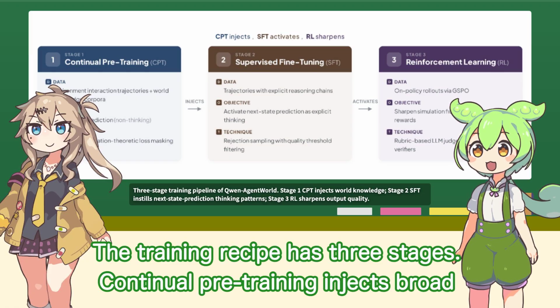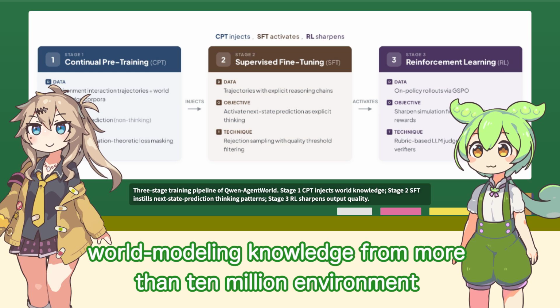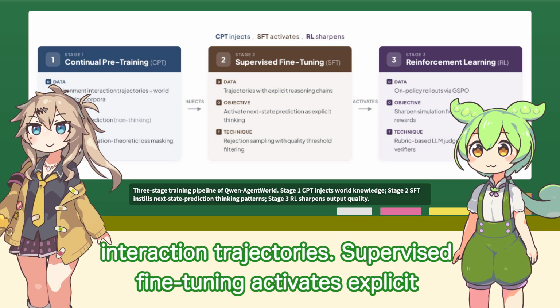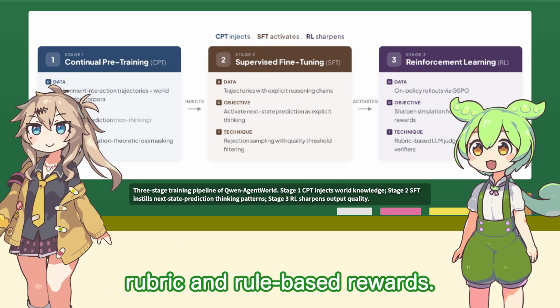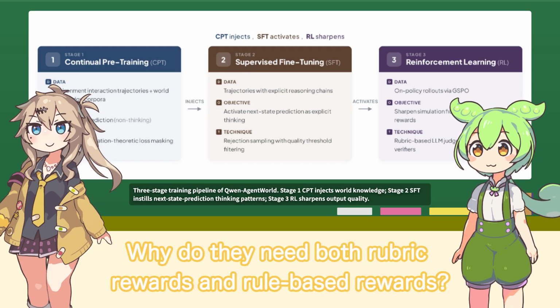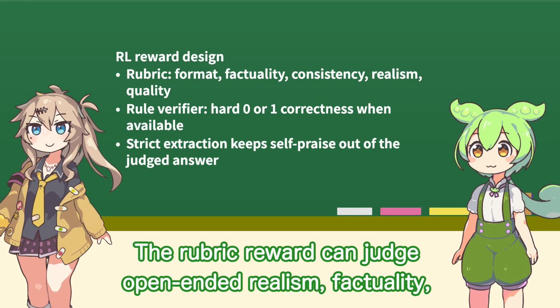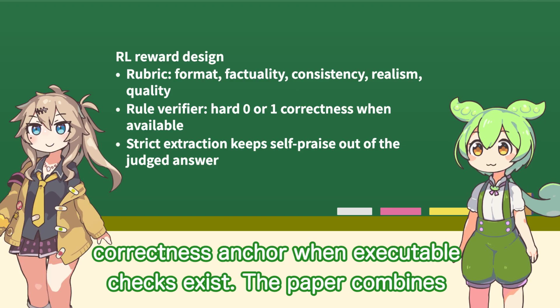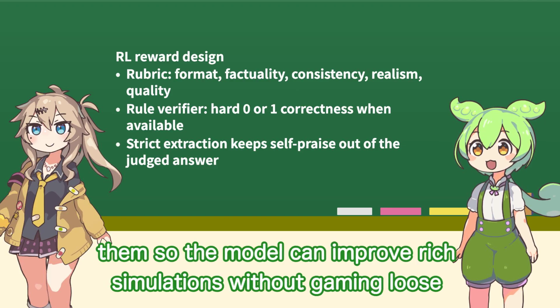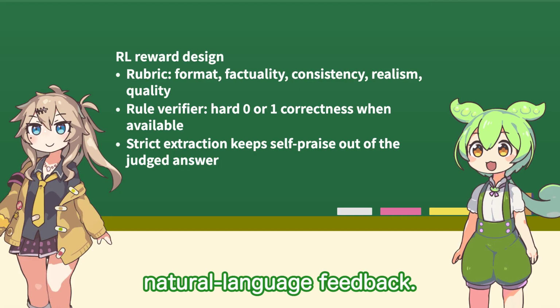The training recipe has 3 stages. Continual pre-training injects broad world modeling knowledge from more than 10 million environment interaction trajectories. Supervised fine-tuning activates explicit next state reasoning. Reinforcement learning then sharpens fidelity with rubric and rule-based rewards. Why do they need both rubric rewards and rule-based rewards? The rubric reward can judge open-ended realism, factuality, consistency, format, and quality. The rule-based verifier gives a hard correctness anchor when executable checks exist. The paper combines them so the model can improve rich simulations without gaming loose natural language feedback.